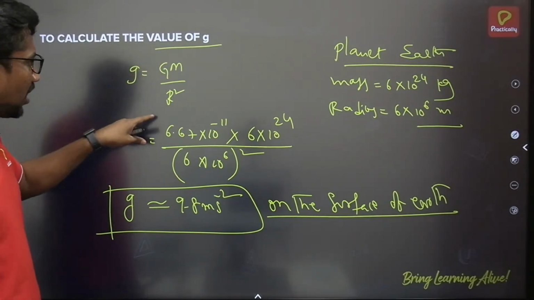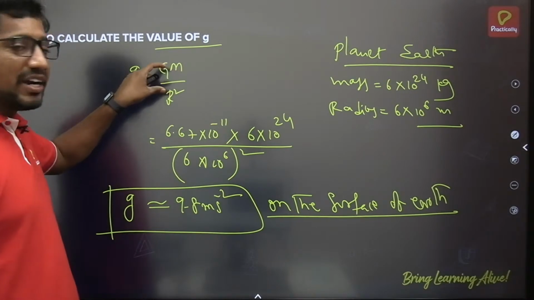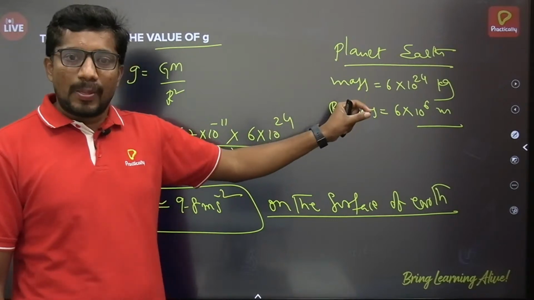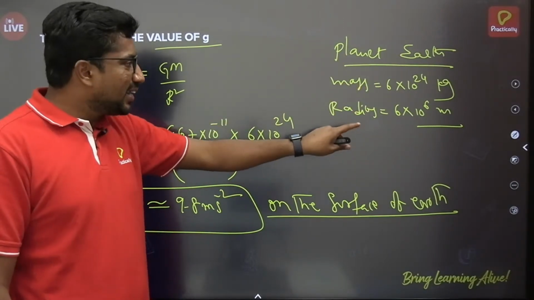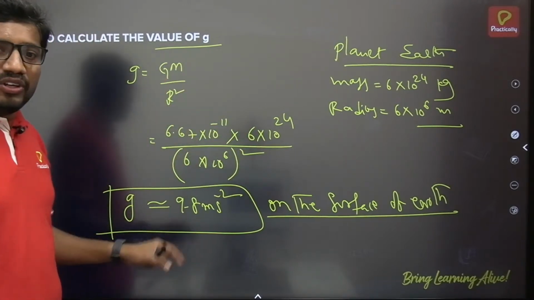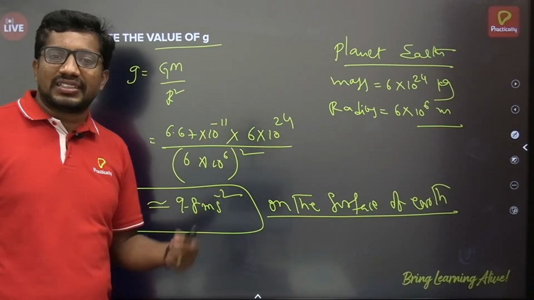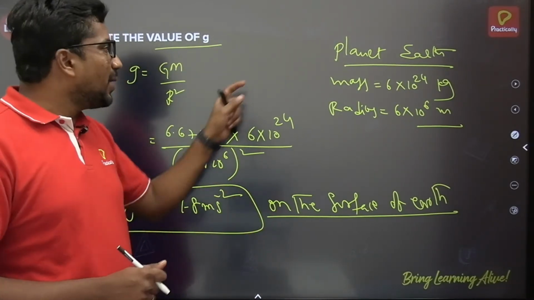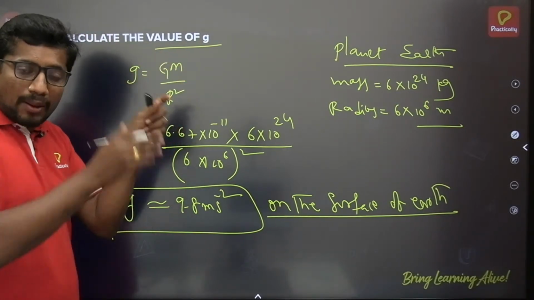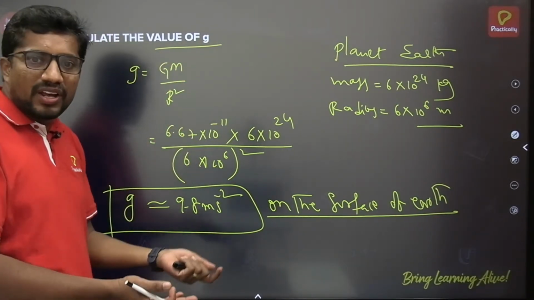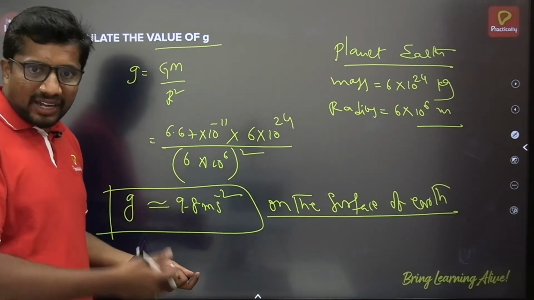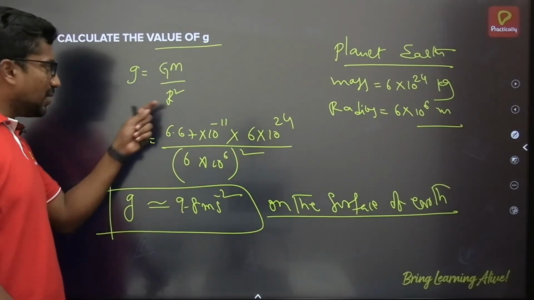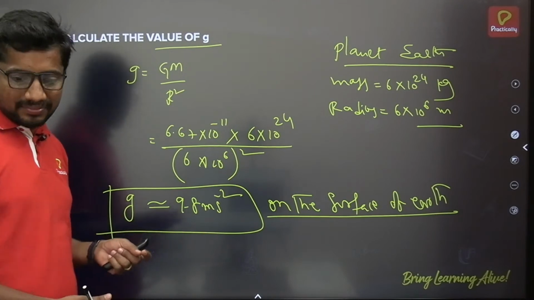So as we are on the surface of the earth, I have substituted the values related to the mass of the earth as well as the radius of the earth. If you are talking about the moon, you can take the mass of the moon and the radius of the moon, then you can substitute. You will get some other G value, say 1.63 meter per second square approximately. So the value of G here depends on the mass of the planet, or the object, which we are talking about. If you take earth or moon or sun or Jupiter or Mars, any other planet, those values. Similarly, their size, that means the radius.